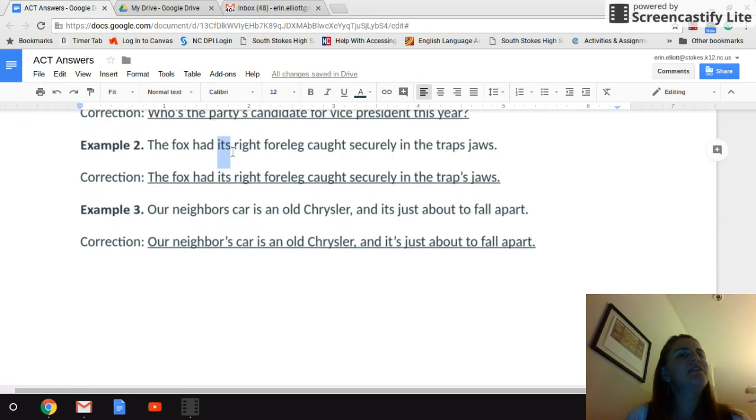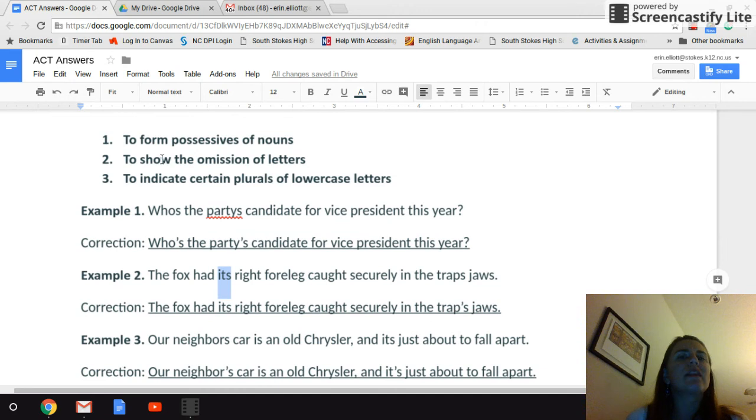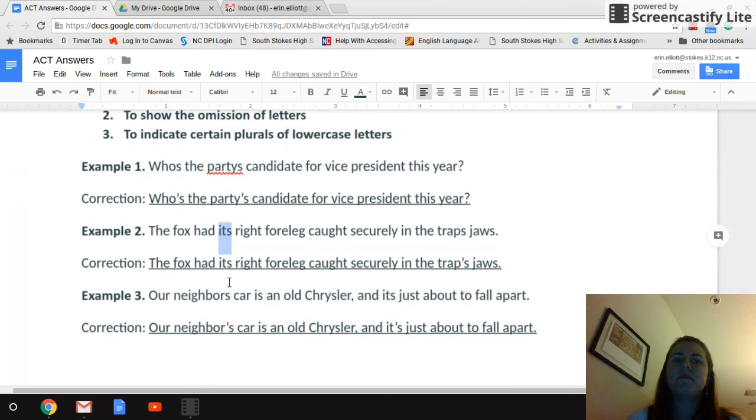It's the possessive of a noun, but it's not omitting letters. So this rule cancels out that rule in this case for its. So that stays the same because its refers to the fox and it's talking about its leg.